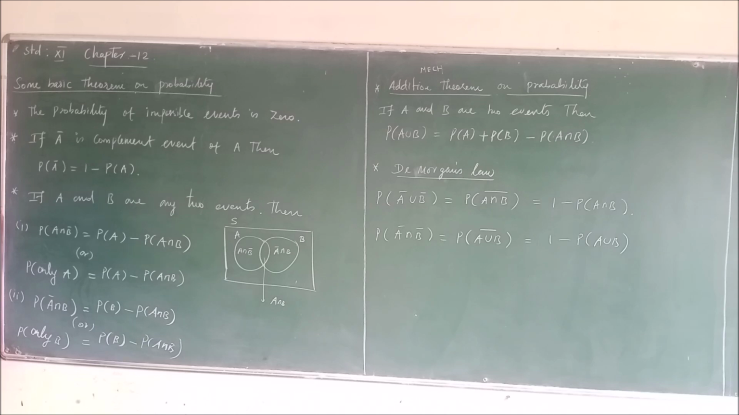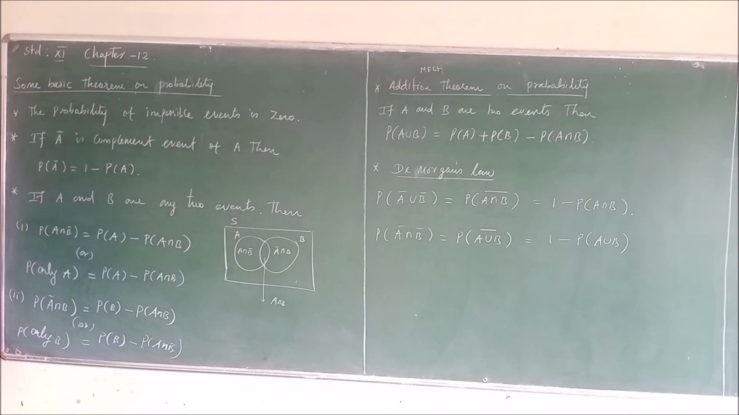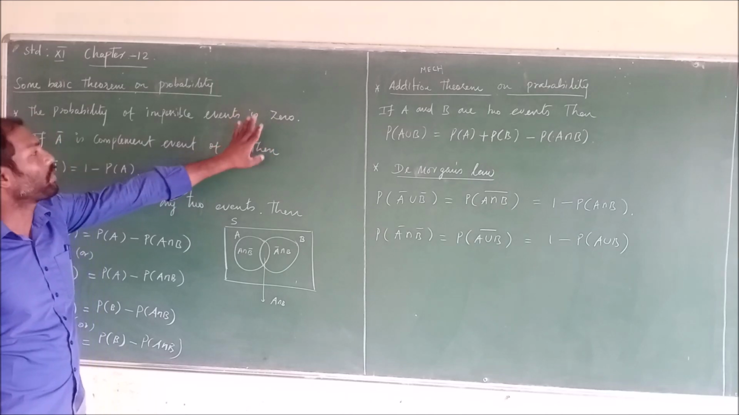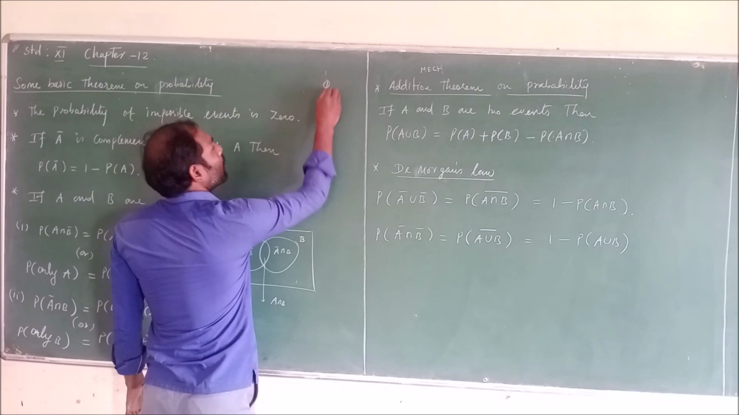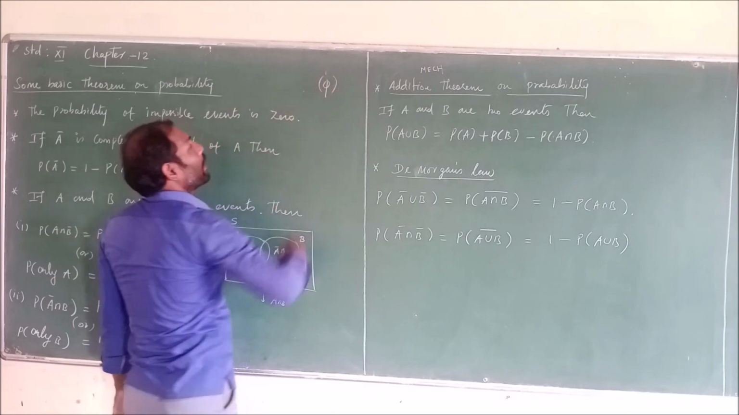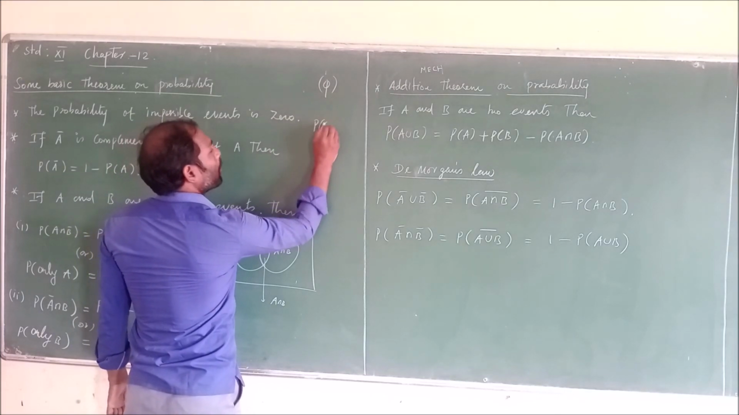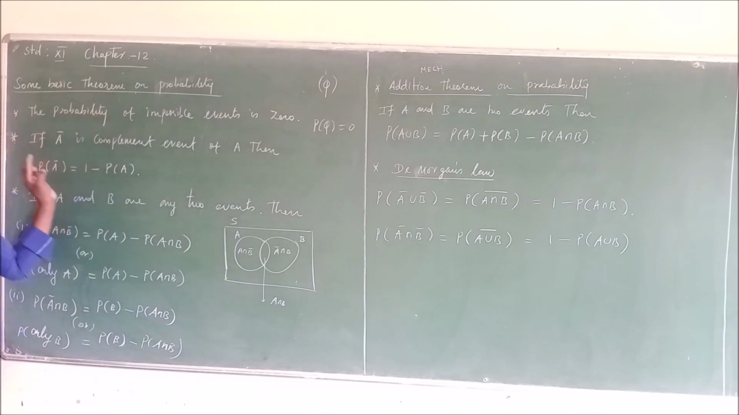If rolling a die, then seven is an impossible event because every die has 6 faces. So 7 is not possible. So the probability of an impossible event is 0. The impossible event is denoted by pi. Then the probability of pi equals 0 is the first theorem.